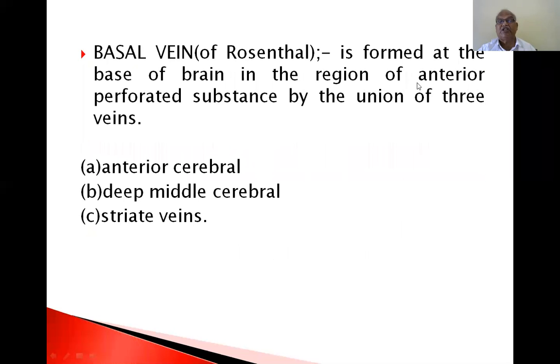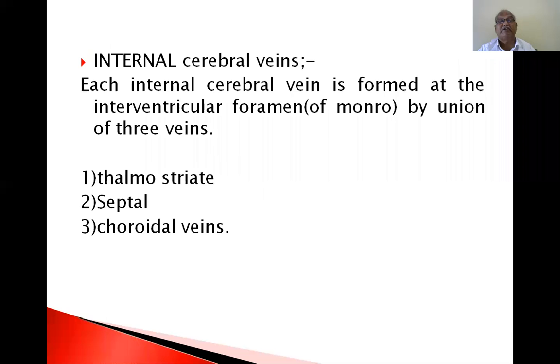The basal vein of Rosenthal is formed at the base of the brain in the region of the anterior perforated substance by the union of three veins: anterior cerebral, deep middle cerebral, and striate veins.